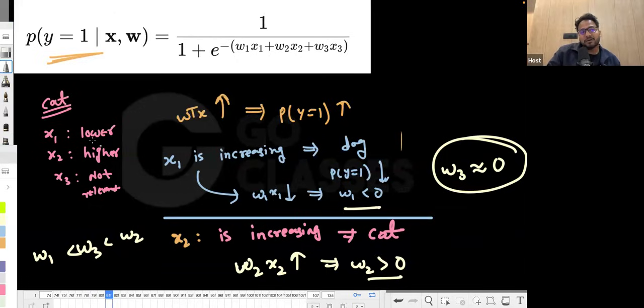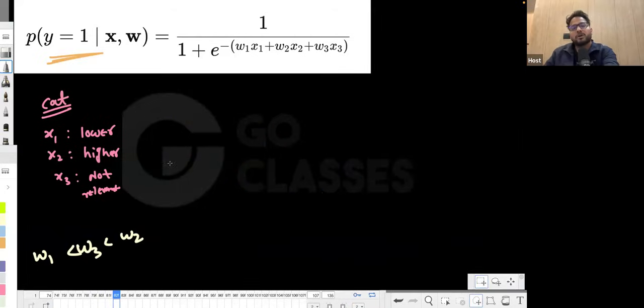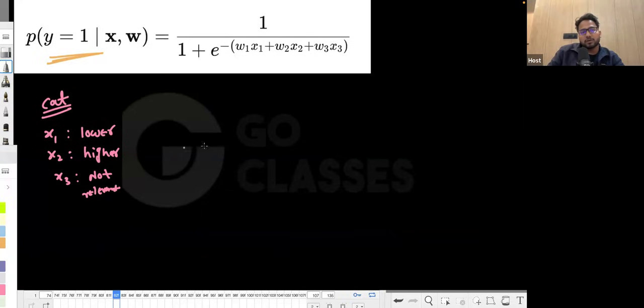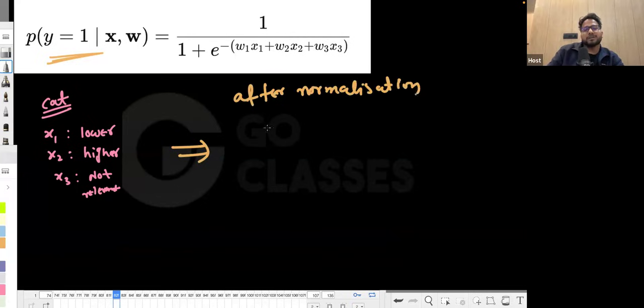So if you are doing the standardization or normalization, then x1 will automatically be negative. So after normalization, whenever there is a cat, x1 will automatically become negative, because something is lower than the average.